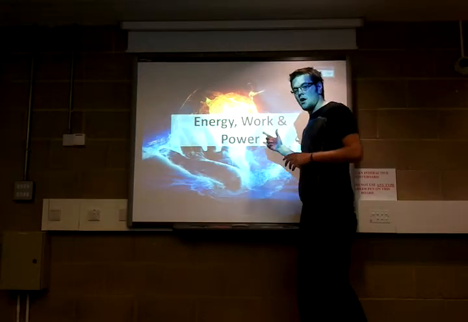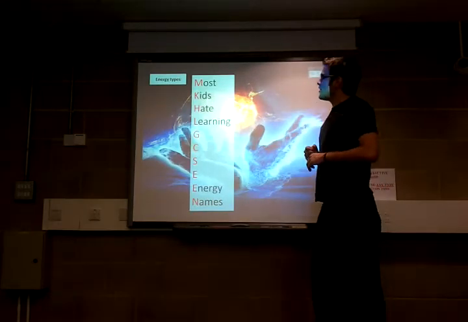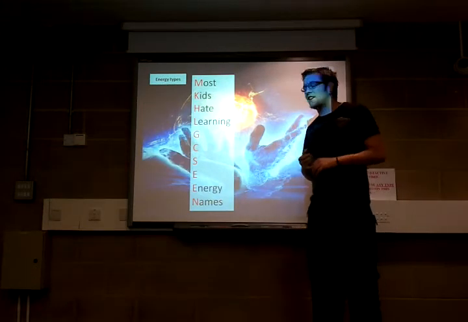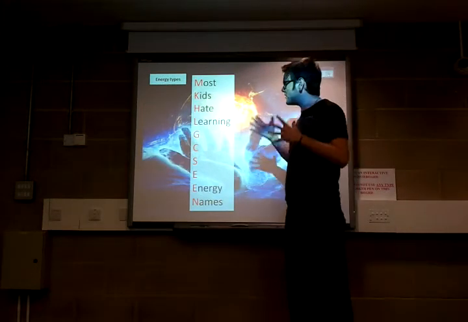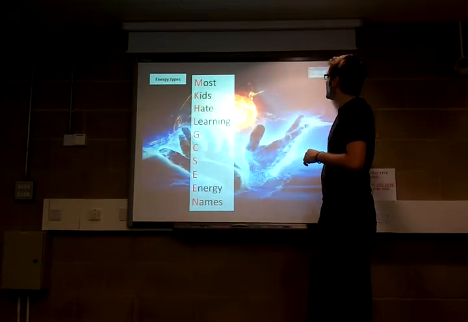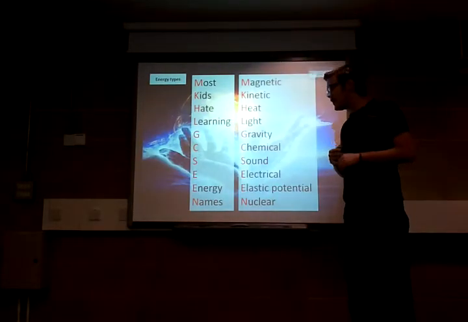So energy, work, and power. Hopefully all of you have seen this already now. This was actually part of our lectures at Key Stage 4, drumming into most kids who hate learning GCSE energy names. And of course this stands for the 10 different energy types that we learn at Key Stage 4 level.